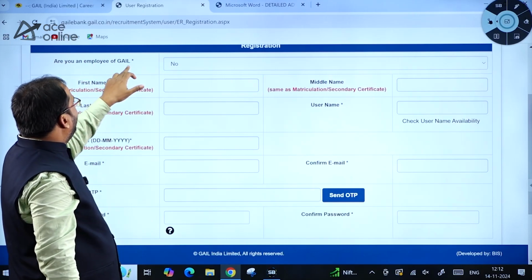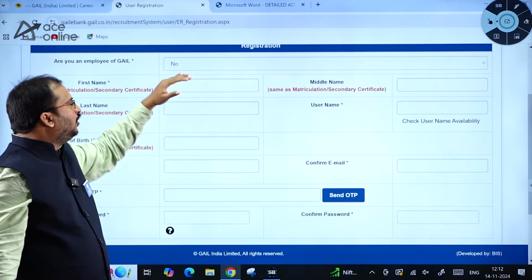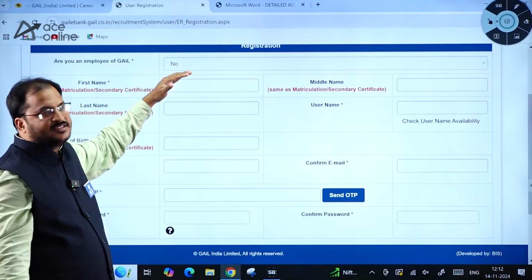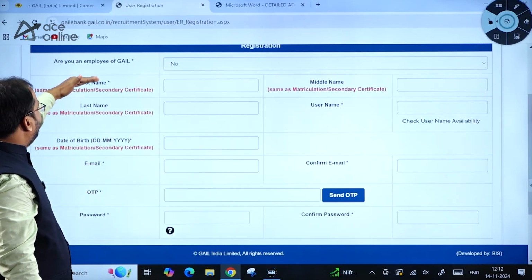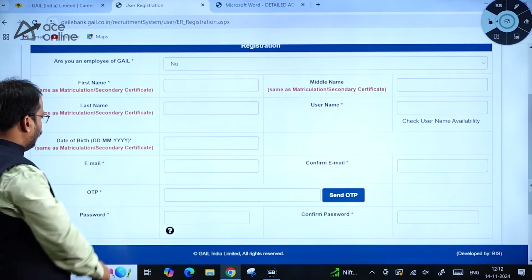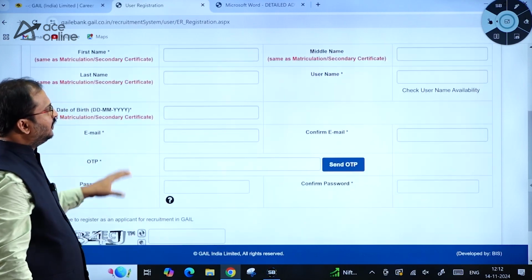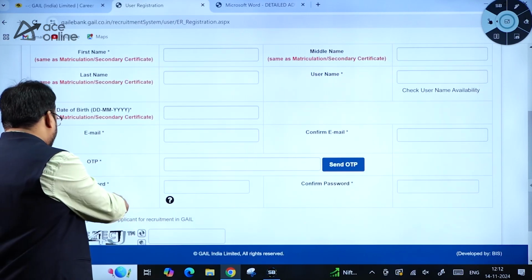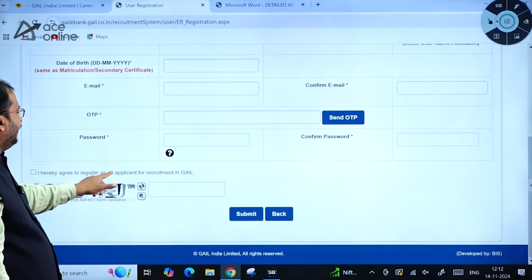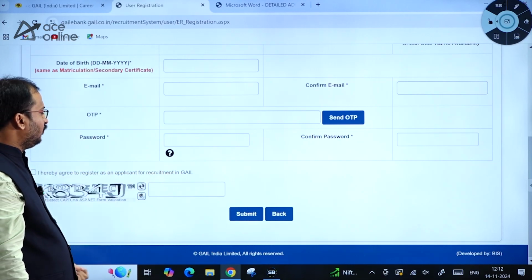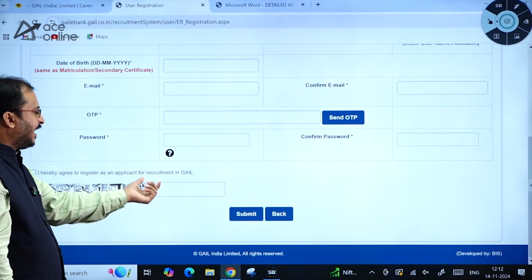Are you an employee of GAIL? If you are a previous employee, you have to put yes. If you are not a previous employee, you can put no here. Then first name, last name, date of birth, email, OTP, password. Then you have to click on I hereby agree to register as an applicant for recruitment in GAIL and enter the CAPTCHA.